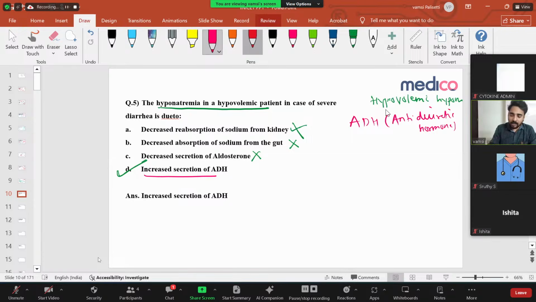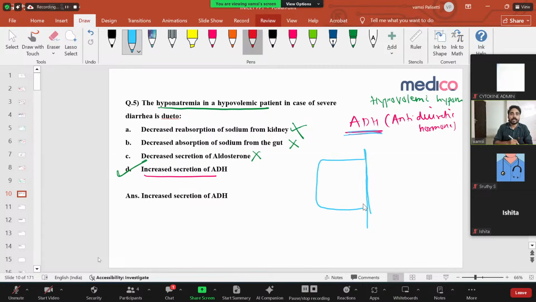So where is it acting? Very, very important. This ADH always acts on what is called your collecting duct. For example, this is your distal collecting duct. This is your epithelial cell, the distal collecting duct cell, and this is your lumen. This is your blood.